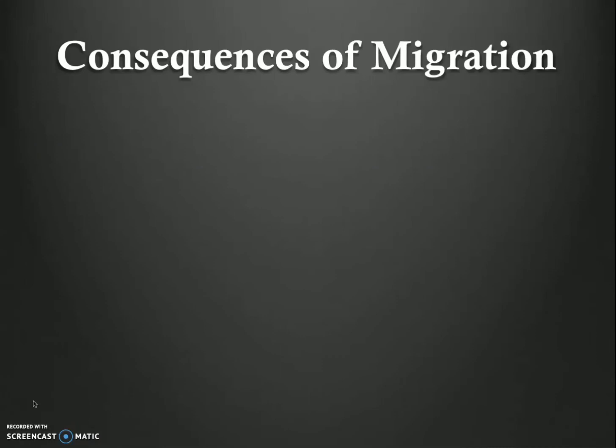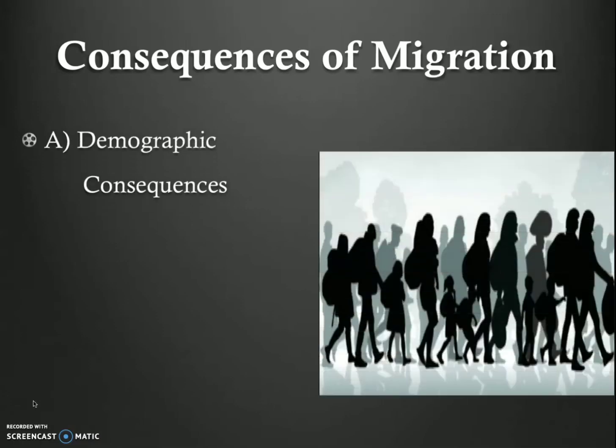Next, we are going to see consequences of migration. The following are the major consequences of migration. First, we are going to see demographic consequences. It changes the age and sex composition of the population. Migration of females after their marriage leads to a decline in sex ratio in the source region and an increase in the sex ratio in the region of destination.